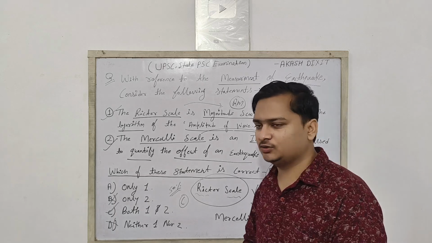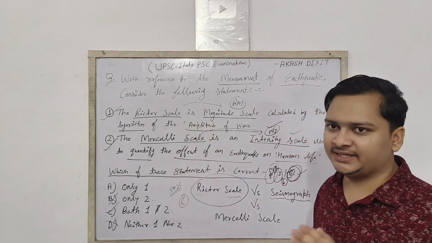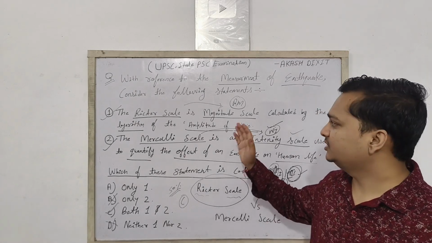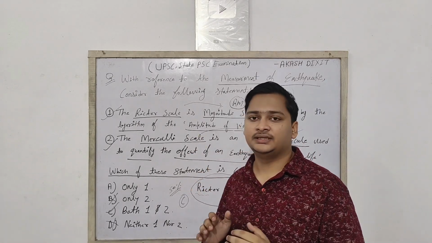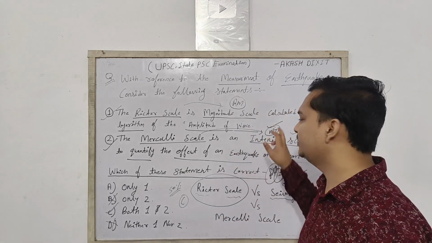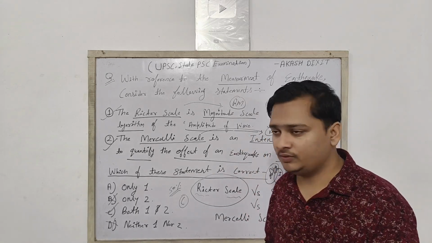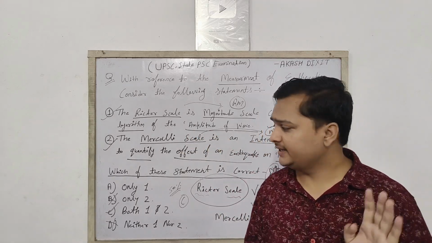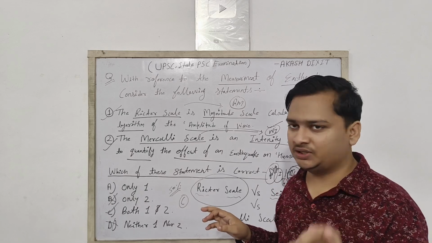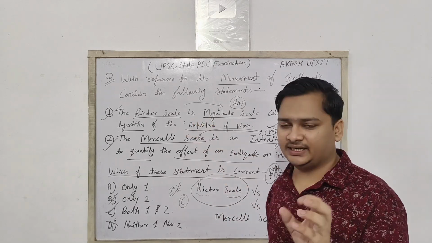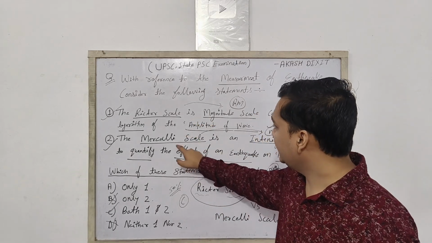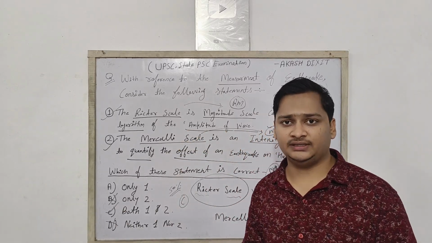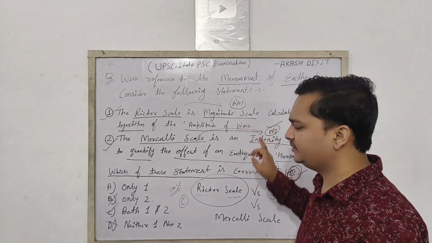So here the question is regarding earthquake. The first statement is that the Richter scale is a magnitude scale calculated on the logarithmic value of the amplitude of waves. This is absolutely right, because the Richter scale is a magnitude scale. The Richter scale measures the energy released during the earthquake, and the amplitude of waves is recorded on a graph. The name of that graph is seismograph. So the first statement is absolutely right.